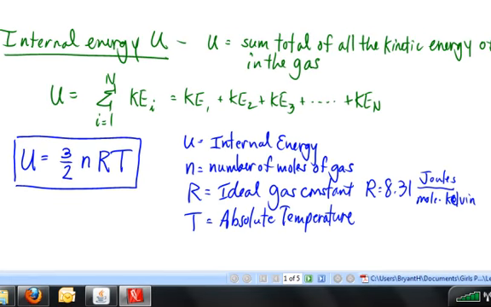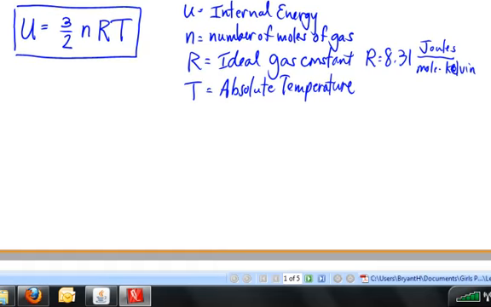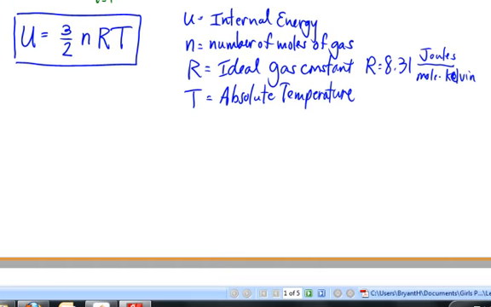What this equation tells us is that the absolute temperature is a measure of the average kinetic energy of the gas particles. Here, this explicitly gives us what that connection is. We are not so much interested in the numerical value of the internal energy. We're more interested in what happens when internal energy changes.